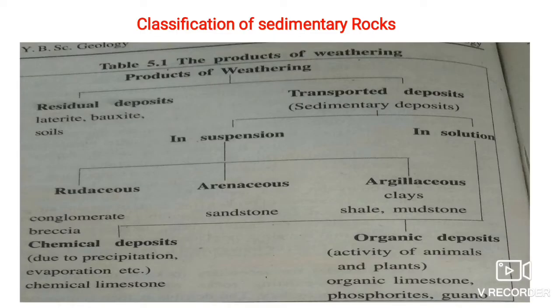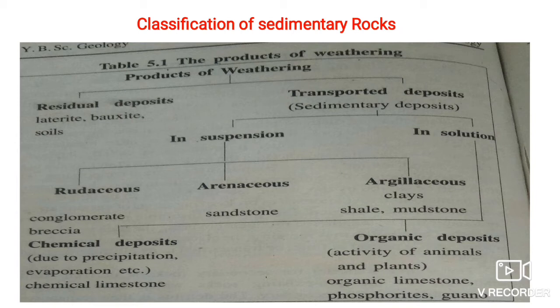This is the classification of sedimentary rocks. Basically, sedimentary rocks are products of weathering. That is, they are formed by processes like weathering and erosion. Various agents of weathering and erosion act on the pre-existing rock, which may be igneous, sedimentary or metamorphic.